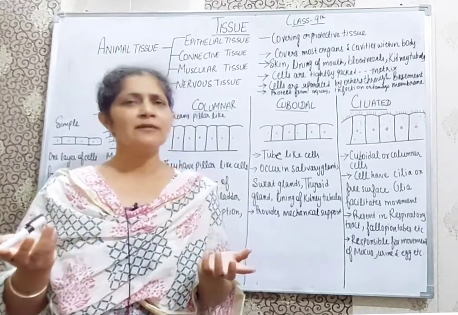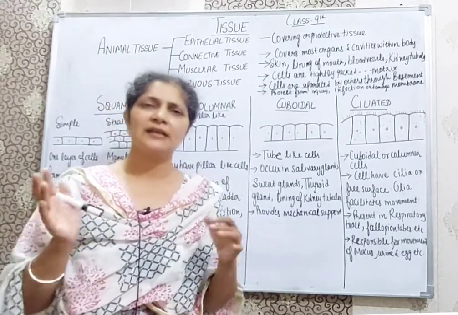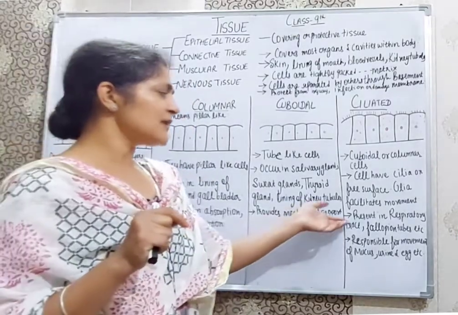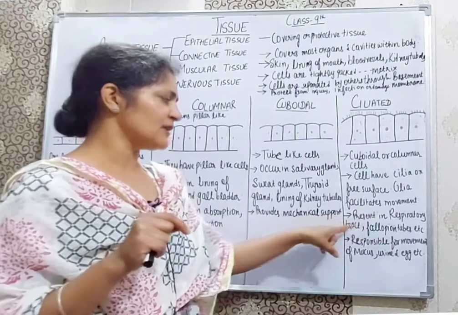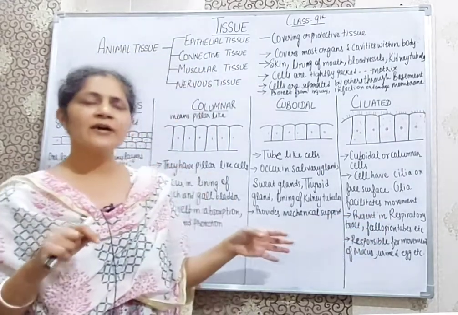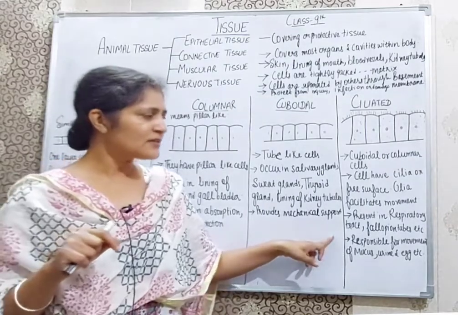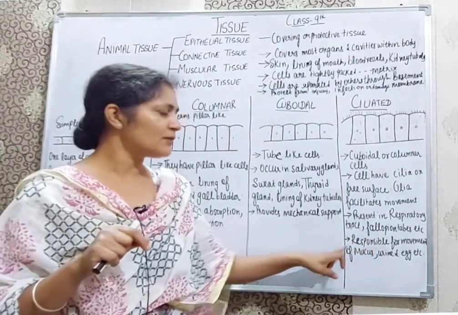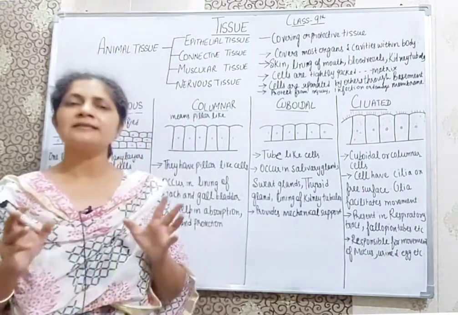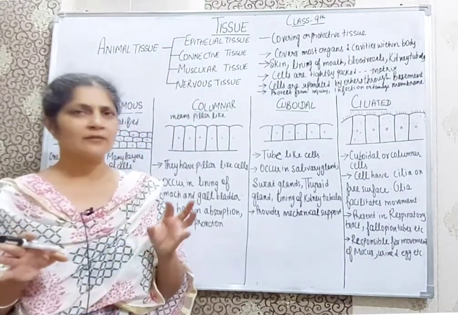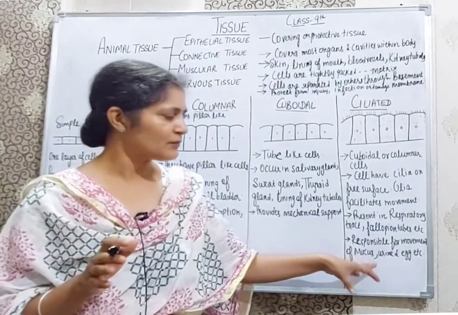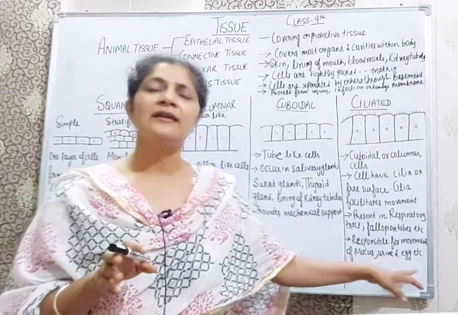Cilia are responsible for movement. They are present in the respiratory tract, fallopian tubes, etc., and are responsible for the movement of mucus, urine and egg.